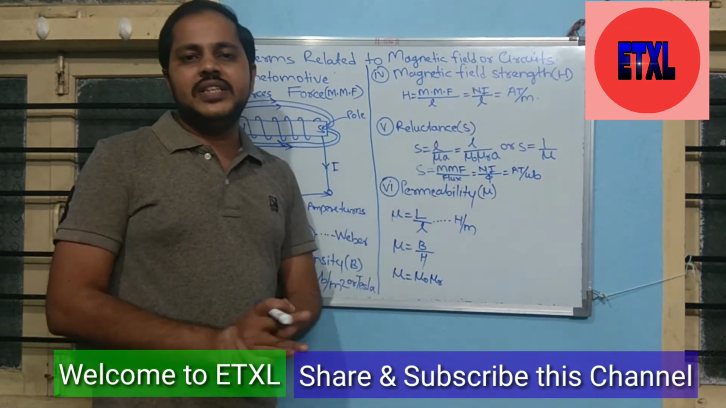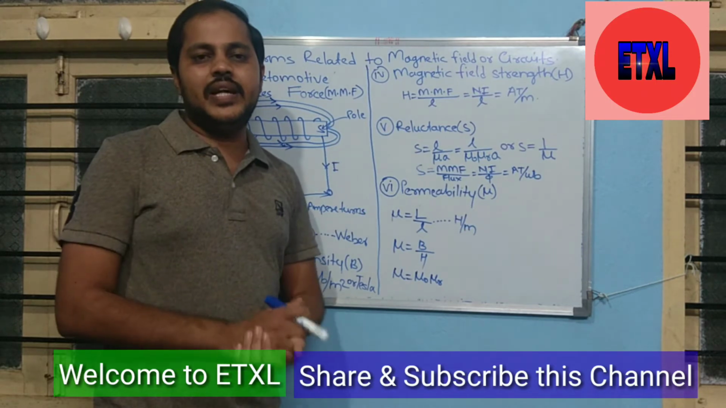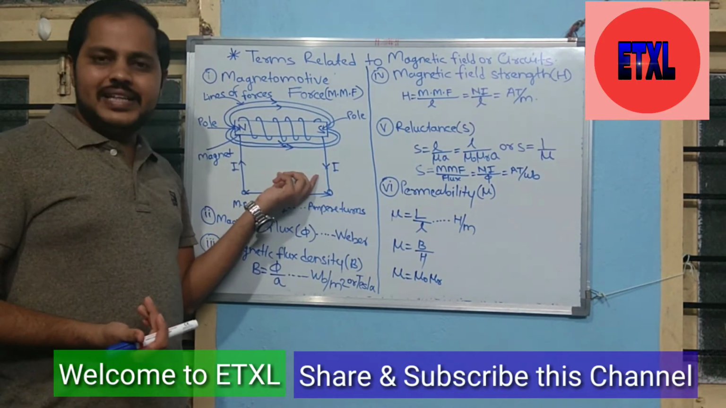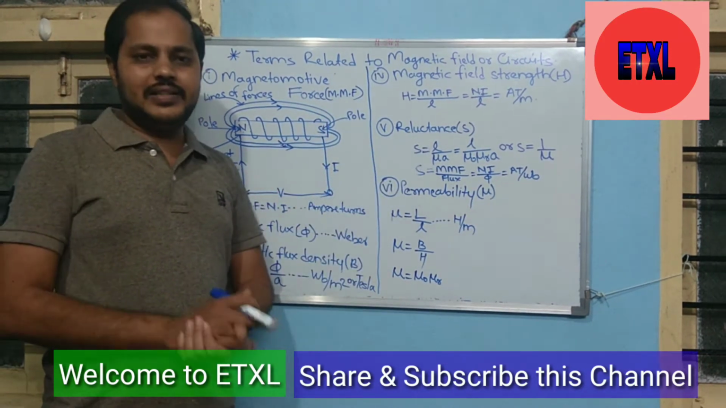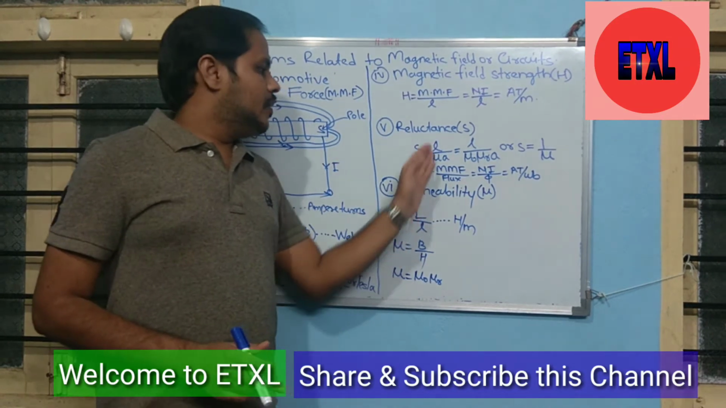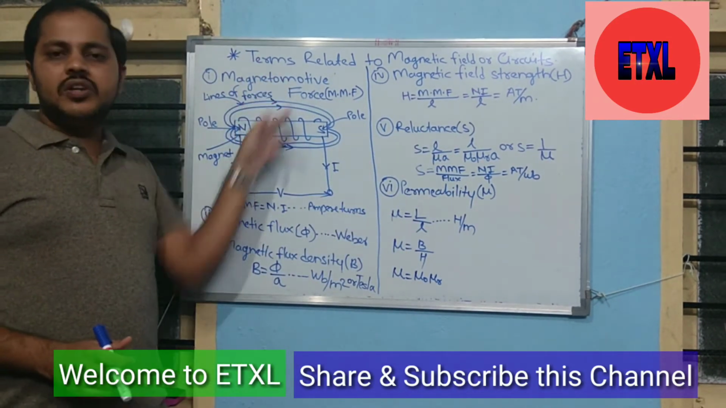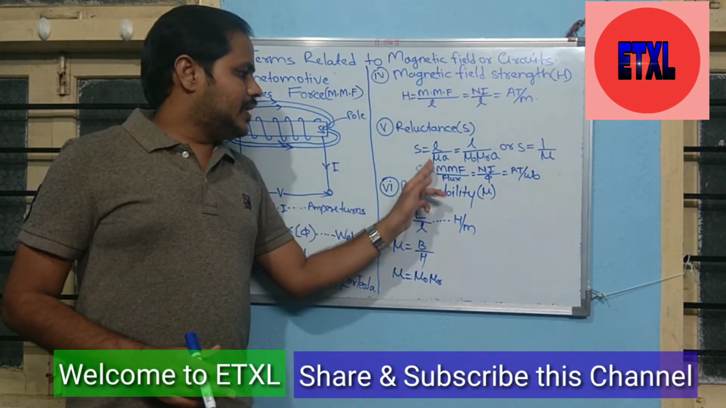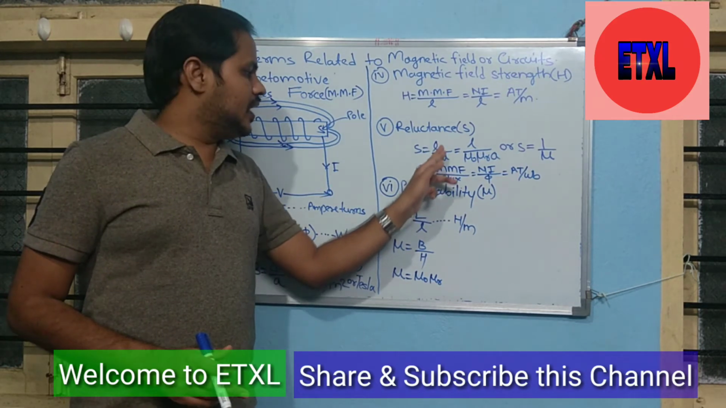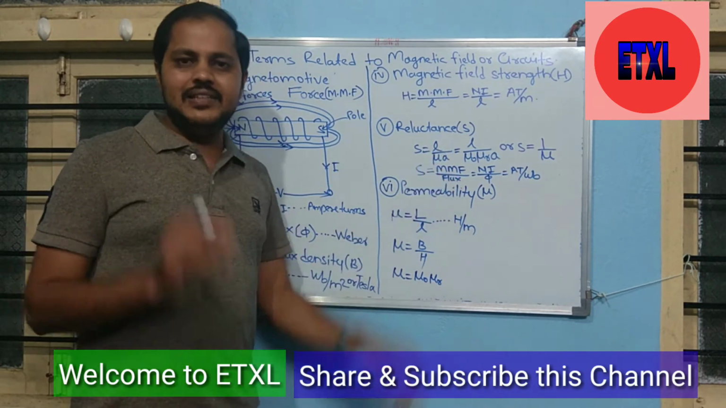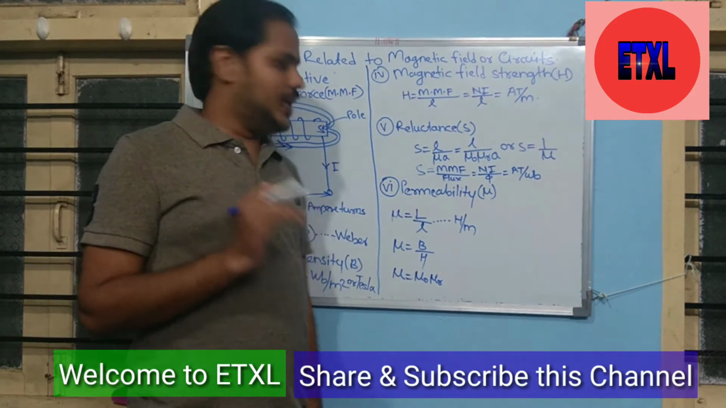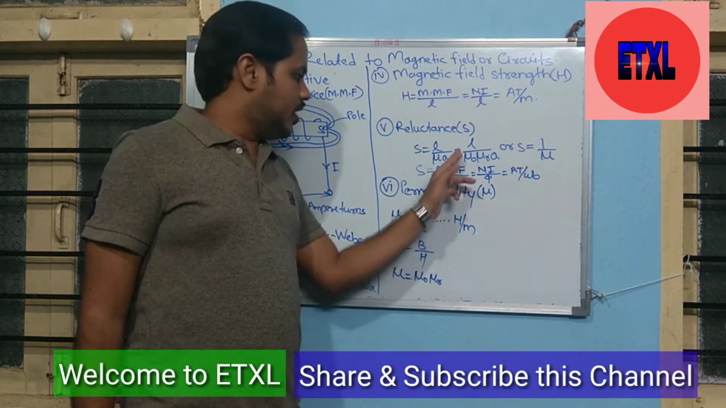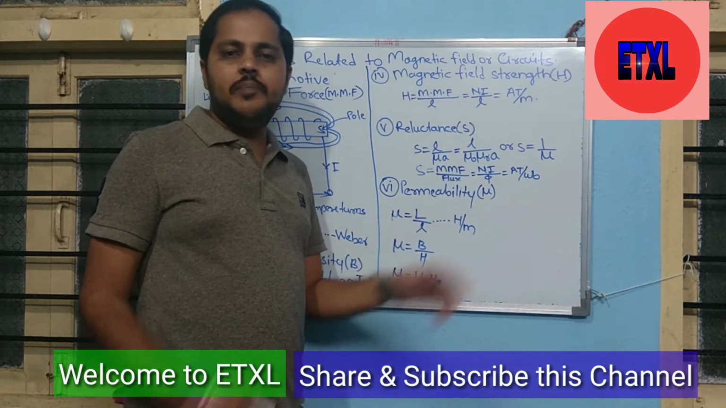Next very important term is reluctance. In the electric circuit, we represent resistance; like that, the resistance of a magnetic circuit or magnetic field is called the reluctance. It is the opposition to the flow of magnetic lines of force or magnetic flux in the magnetic circuit. It is given by the formula S is equal to l by mu A, where small l is the length of magnetic field, mu is the permeability, which we will see after this point, and A is the area of magnetic field.